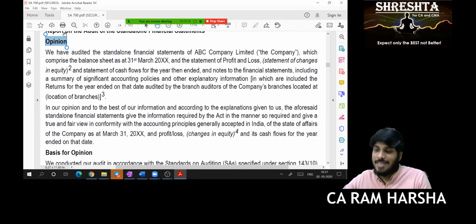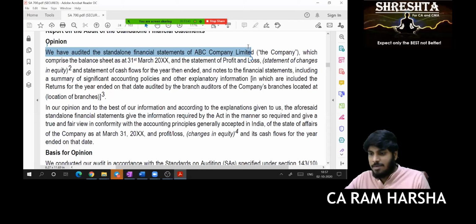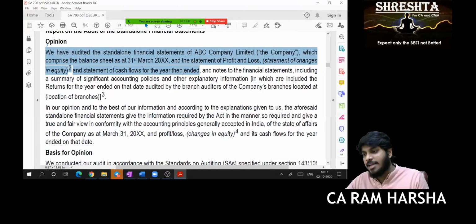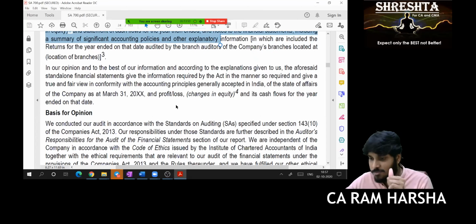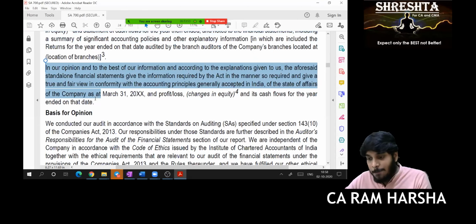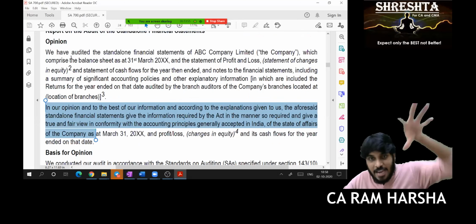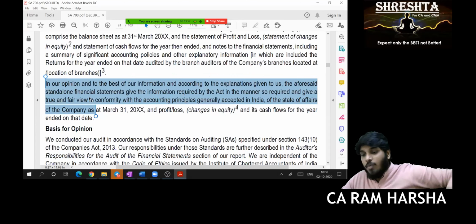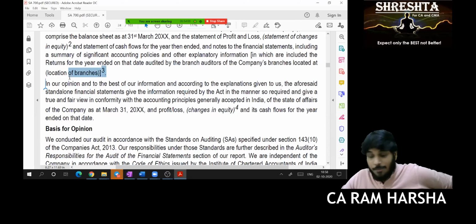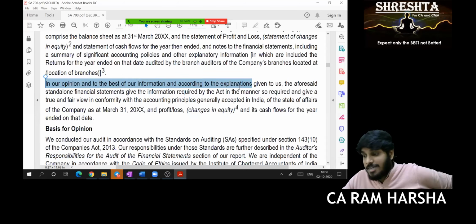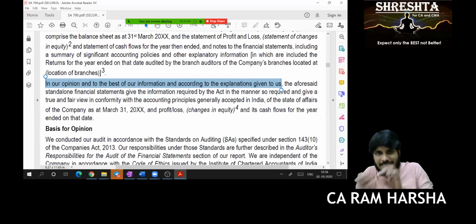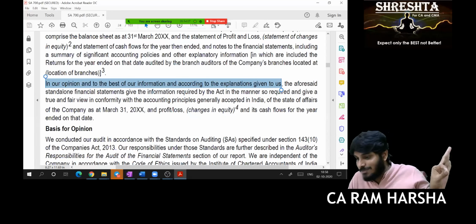Unmodified opinion. Exactly. Now you see the opinion para. First they are giving an explanation of what they did. We have audited the financial statements of ABC Limited, which comprise balance sheet, P&L, cash flow, notes to accounts, all that. First they gave an introduction to what they did. Now in the opinion paragraph, second sub-para. What is it regarding? In our opinion, and to the best of our information and according to the explanation given to us, this itself says reasonable assurance.